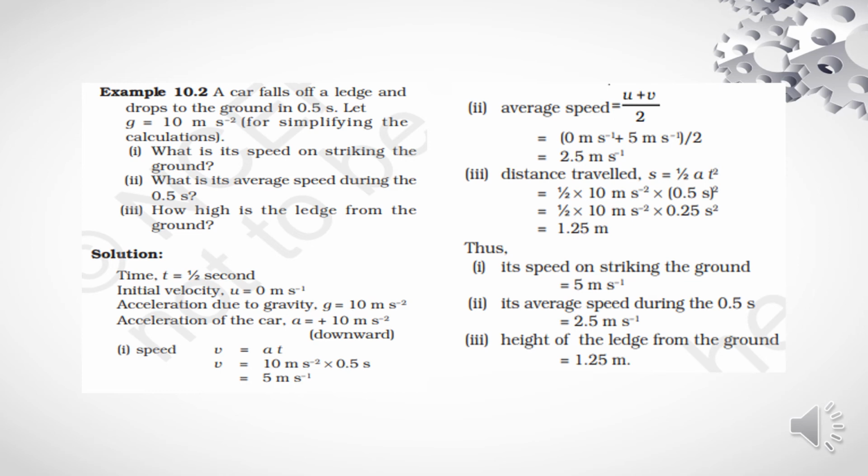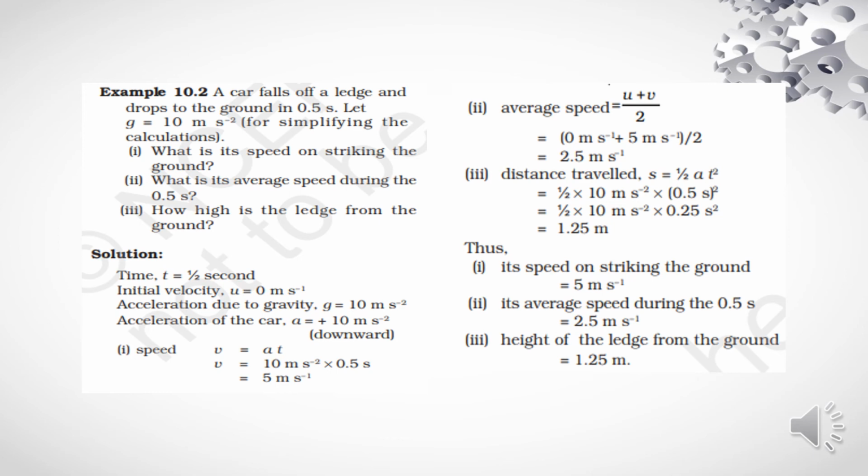Now we can say that the time taken is 0.5, so 1 by 2 second, and the initial velocity, that is u, is equal to 0 meter per second, and acceleration due to gravity, obviously known, we are considering g is equal to 10 meter per second square. Acceleration of the car a is equal to plus 10 meter per second square because it is taking downward. First we need to find out speed.